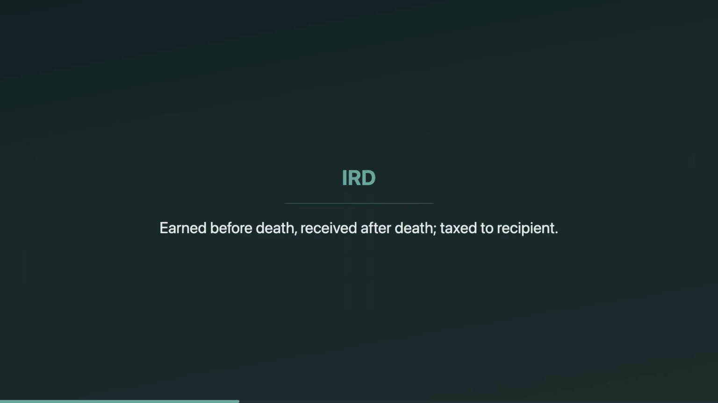Income in respect of a decedent, IRD, is taxable income the person earned but didn't receive before death. It does not go on the final 1040. Instead, it's reported by whoever receives it, the estate on Form 1041, or a beneficiary on their own return. On the EA exam, they love the phrase, "who receives it," because that's the reporting trigger.